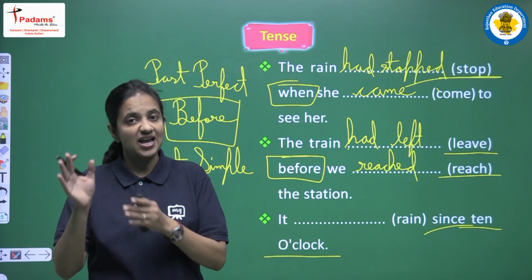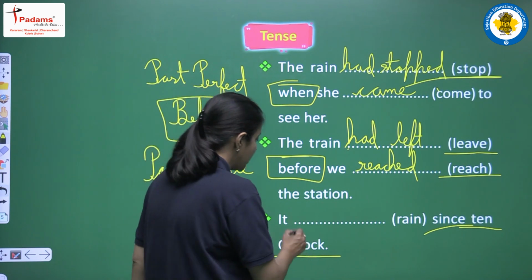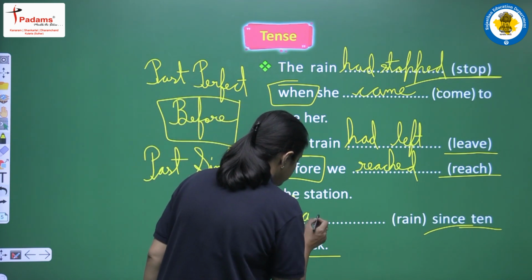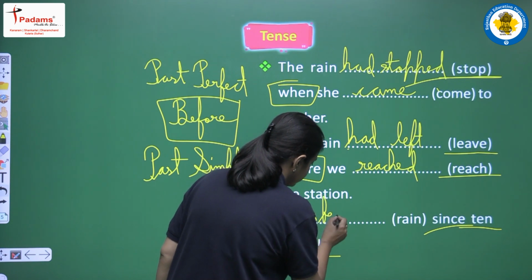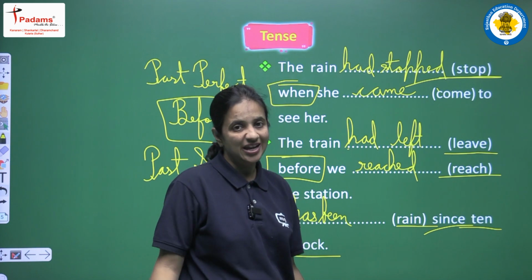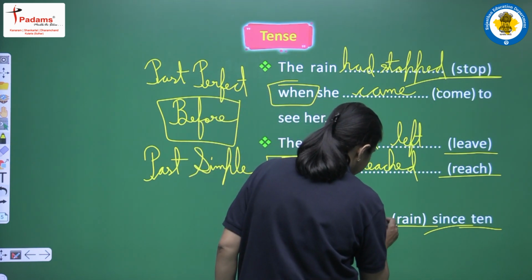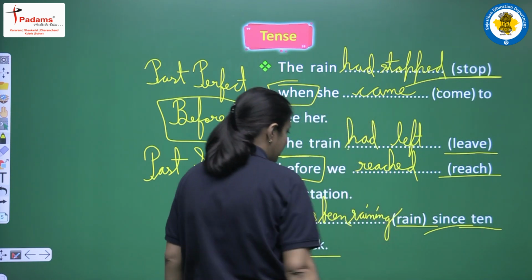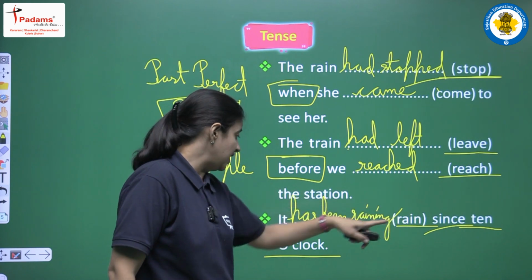Yes, we have to use has been and have been, and for "it" we will use has been because it is singular. Main verb will be first form plus ing. So rain plus ing will be raining. And the sentence will be: it has been raining since 10 o'clock.